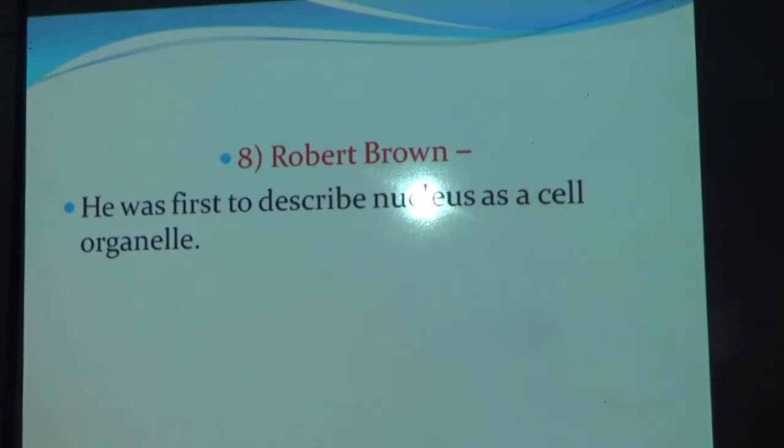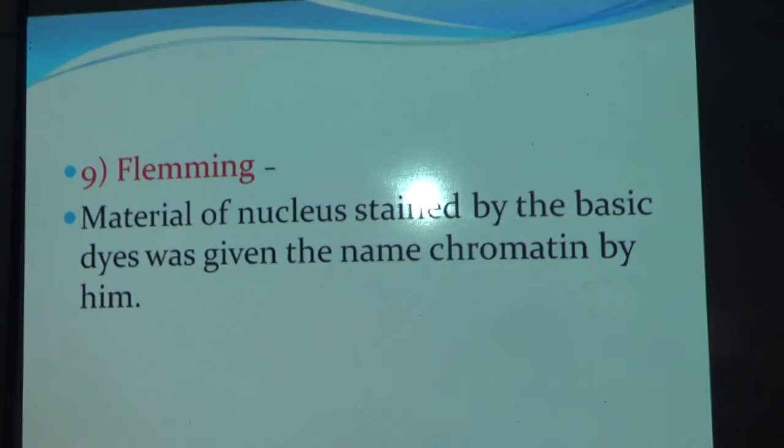The next scientist, Robert Brown, he was first to describe the nucleus as a cell organelle. So इसने first time nucleus cell के अंदर देखा. The next scientist is Flemming. The material of nucleus stained by the basic dyes was given the name chromatin by him. So जो fine thread like structure है chromatin fibers, इसने उसको stain करके पहली बार देखा, and so this particular scientist Flemming discovered this chromatin.